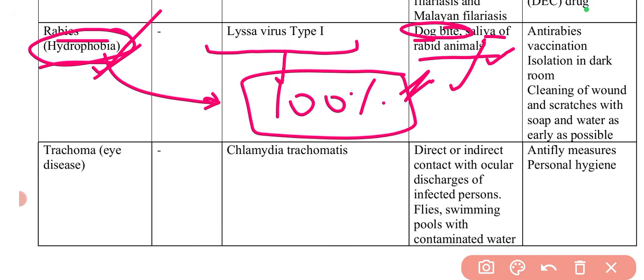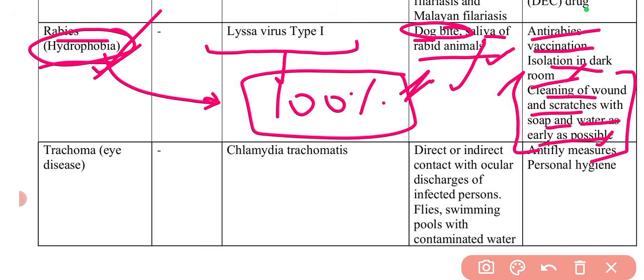We can have preventive measures, like the anti-rabies vaccine can be given, but if the disease has developed in the person, then there is no cure. So preventive measures will be isolation in a dark room and cleaning of wounds and scratches with soap and water as early as possible. So these are the preventive measures.